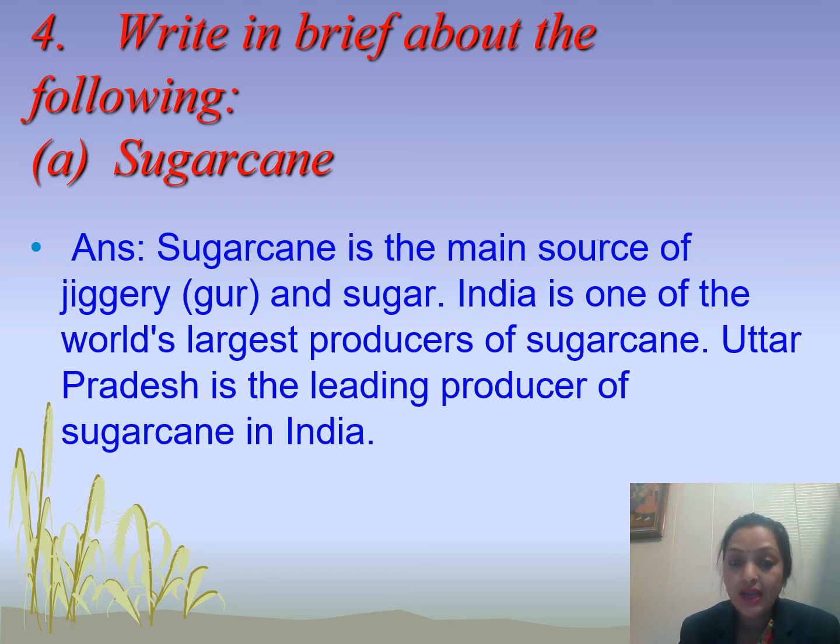that is gud and sugar. So India is one of the world's largest producers of sugarcane and Uttar Pradesh is the leading producer of sugarcane in India. So state-wise, Uttar Pradesh is the leading producer of sugarcane in India and India is one of the world's largest producers of sugarcane. That means India gives sweetness to all over the world.